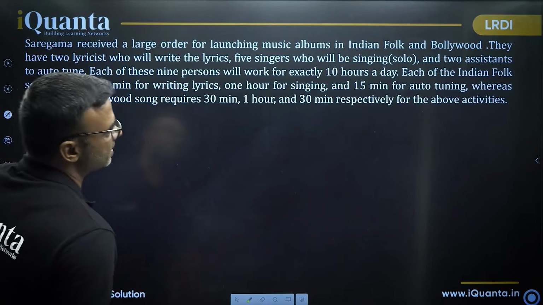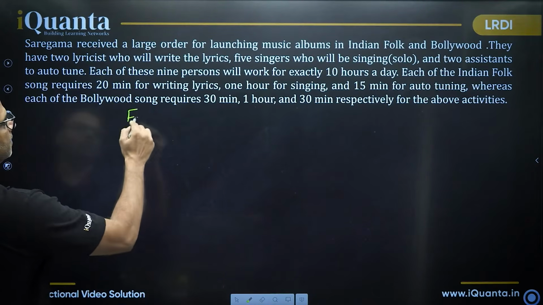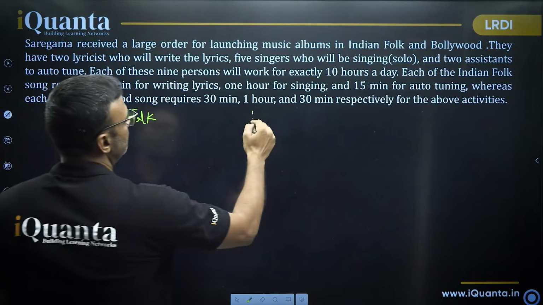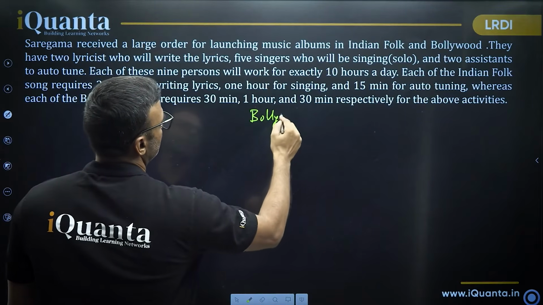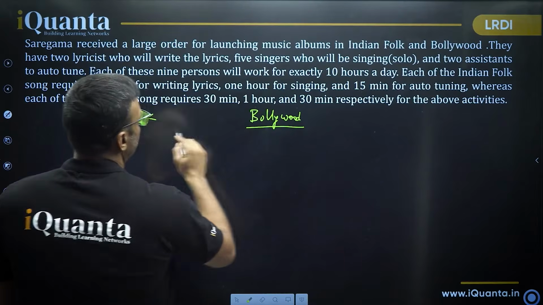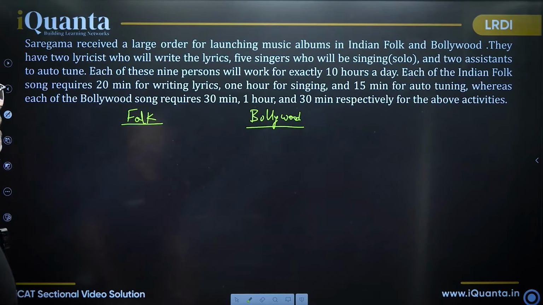What are the 2 types? Let's clarify that first. One is folk, one is Bollywood. Okay. For folk, what does it say?